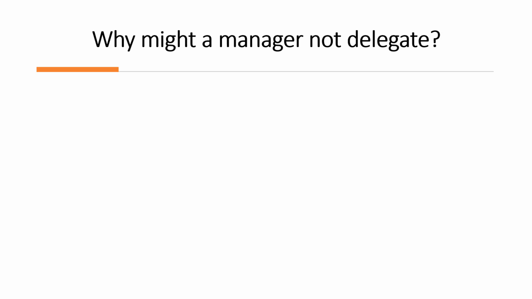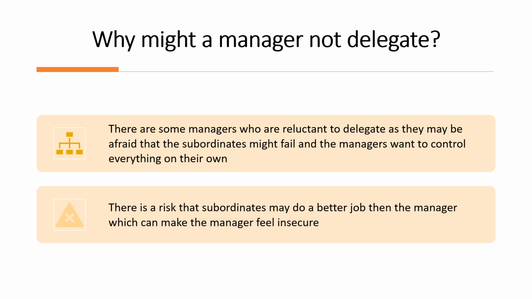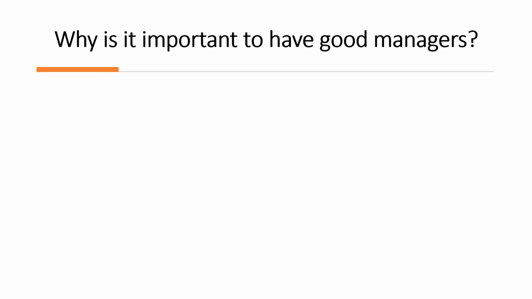Now, why might a manager not delegate? There are some managers who are reluctant to delegate, as they may be afraid that their subordinates might fail, and the managers want to control everything on their own. And there is a risk that the subordinate may do a better job than the manager, which may make the manager feel insecure.